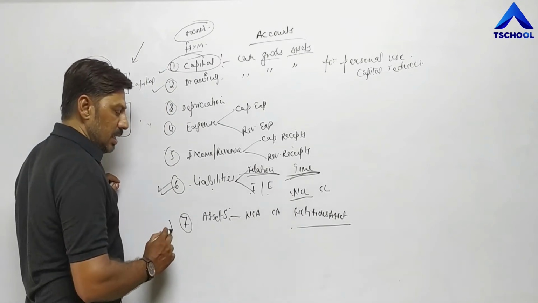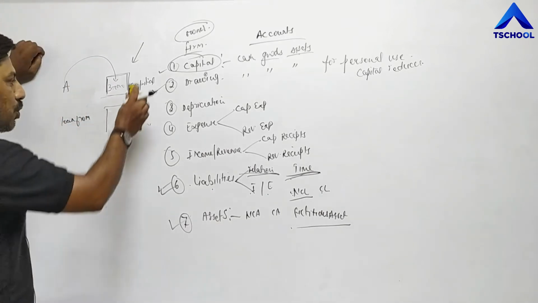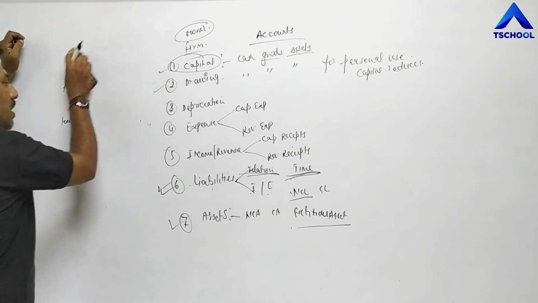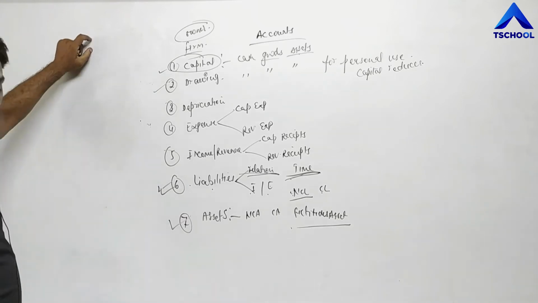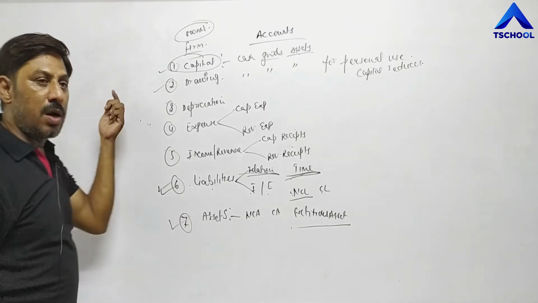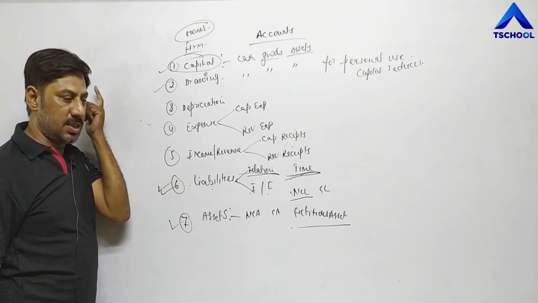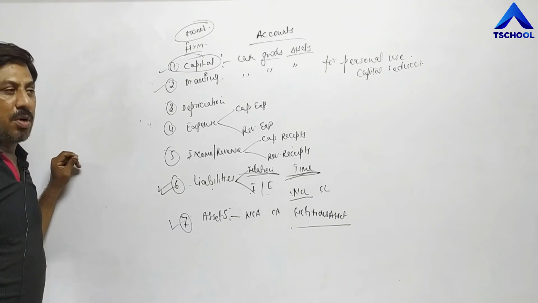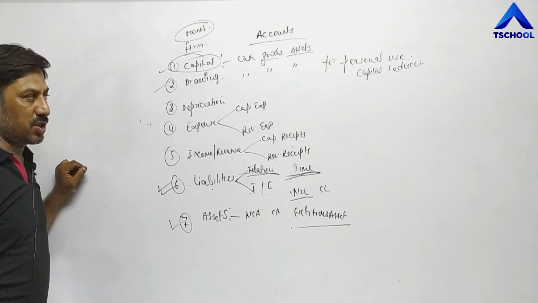Now assets are those resources with the help of which business activities are undertaken. It becomes easy for the owner to undertake all business activities if he has resources. These resources may be plant and machinery, land and building, furniture, vehicle, stock, means goods.